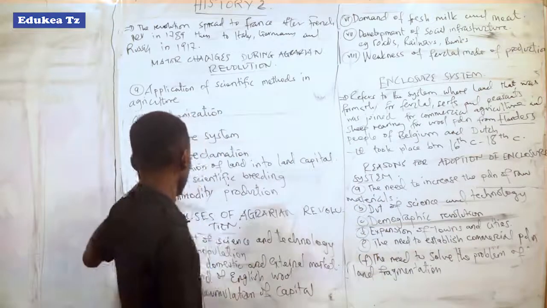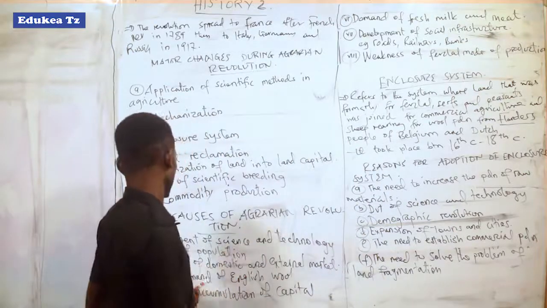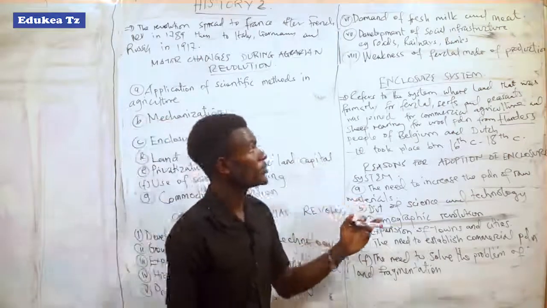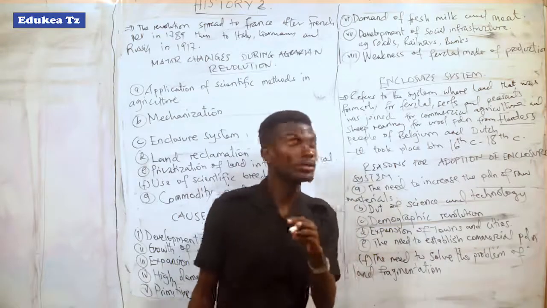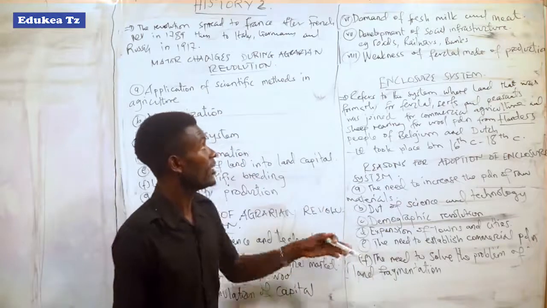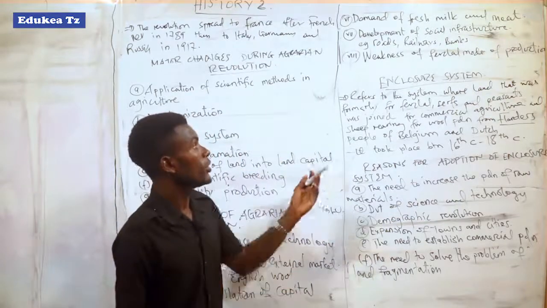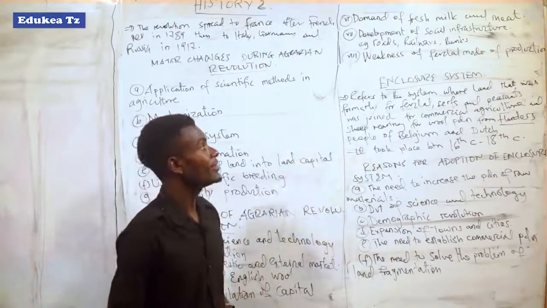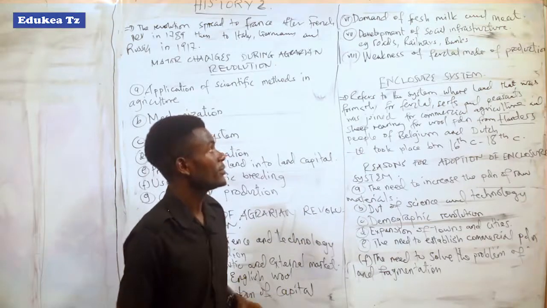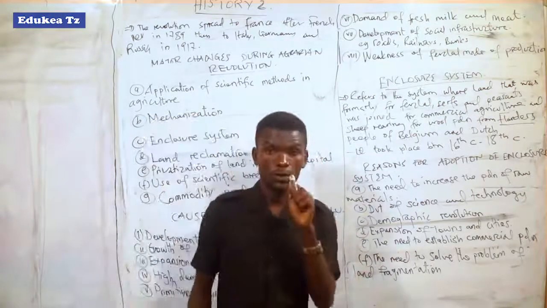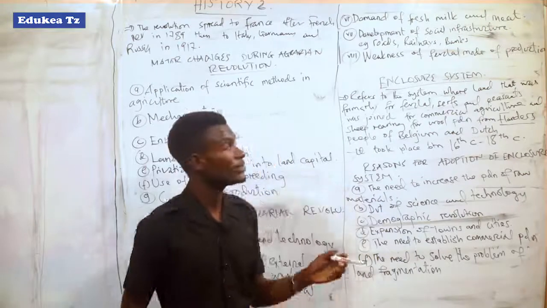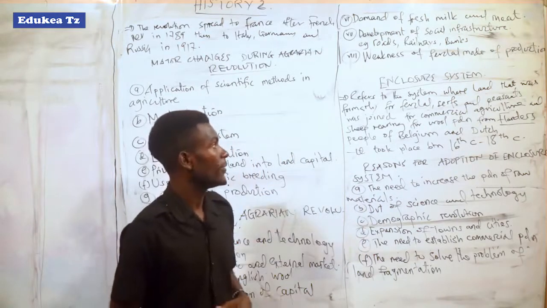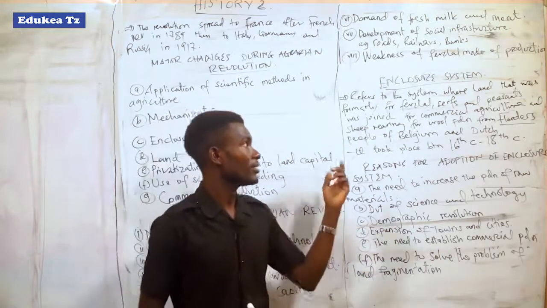We have seen the causes of agrarian revolution, which are many, but I have mentioned the few. So after looking at that, let us see the enclosure system. It is just a term which you have to know. You have to understand what the enclosure system is and what was comprised in that system.